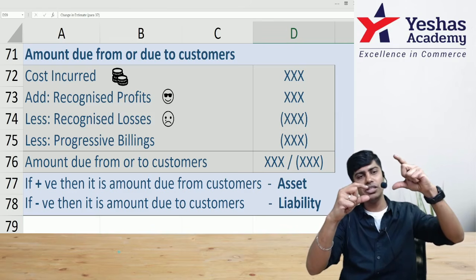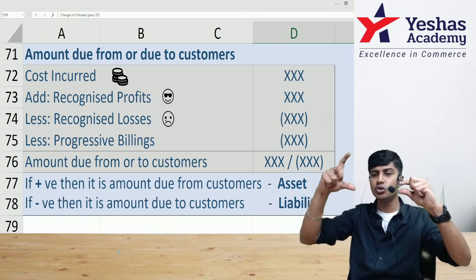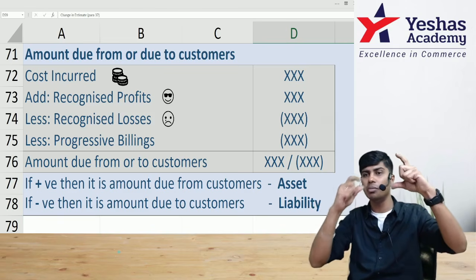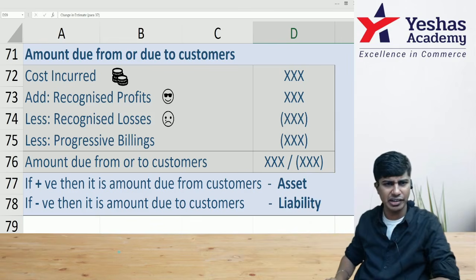If the amount to be charged is less but the billing made is more, then you have a liability, you charged more. If the amount to be charged is more but the amount of billing done is less, it is an asset. This can be done slightly differently.